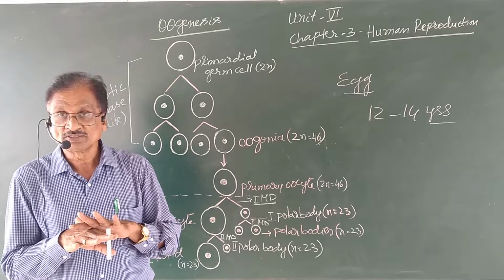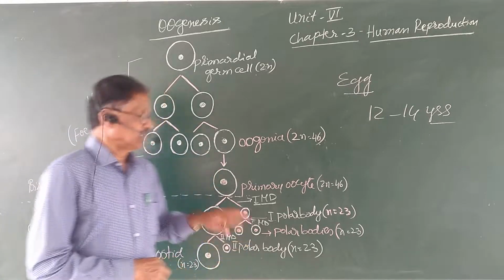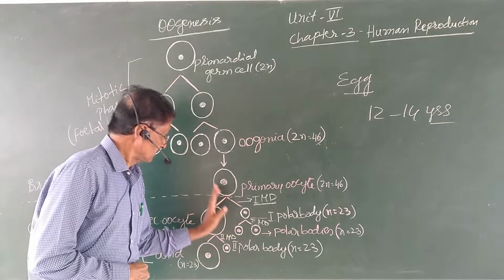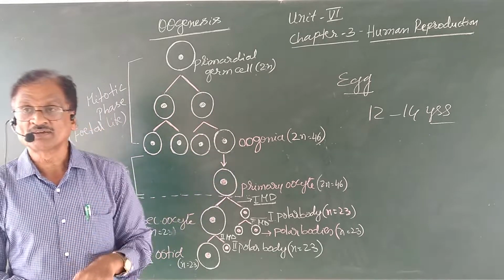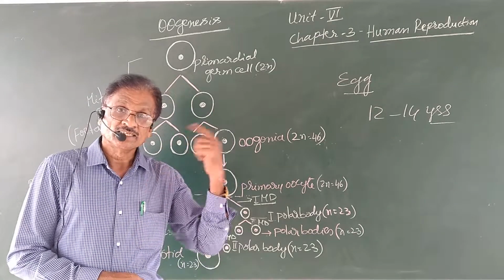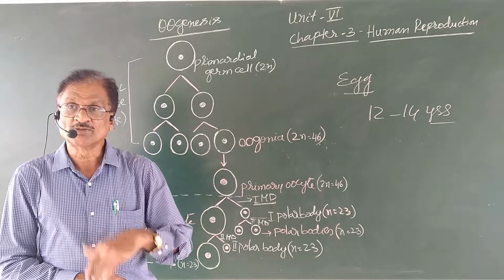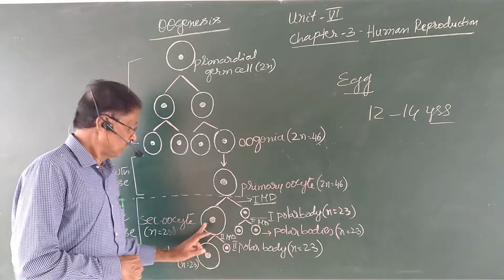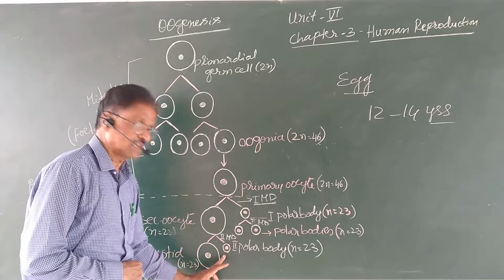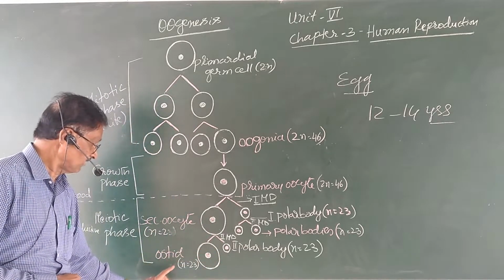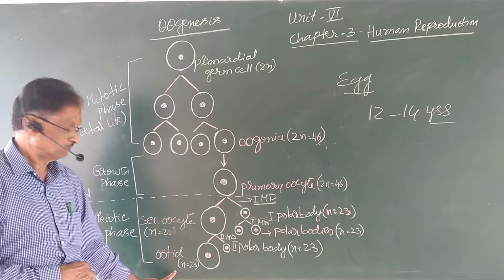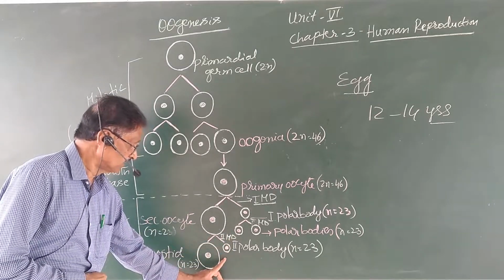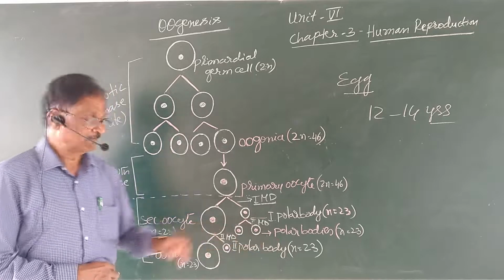No more changes occur. If the egg comes in contact with the sperm, then the further division is initiated and the secondary oocyte completes the second meiotic division, resulting in the formation of the oocyte and a smaller second polar body.